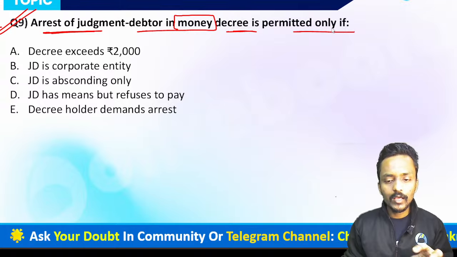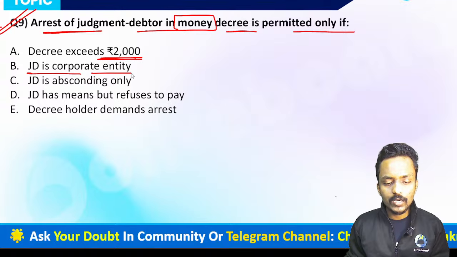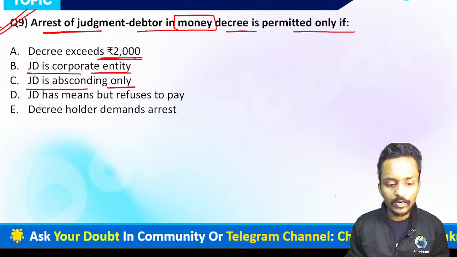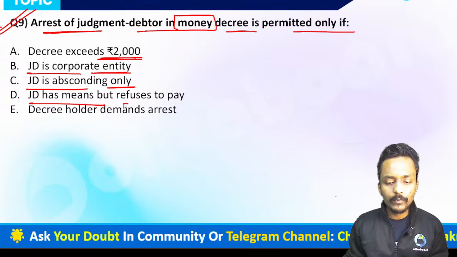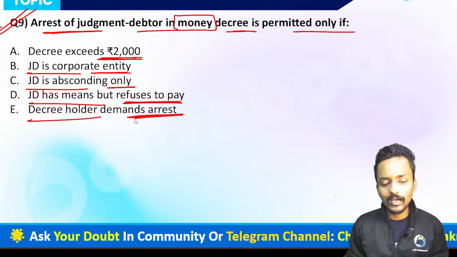The first is if the decree exceeds 2000. Judgment debtor is a corporate entity. Judgment debtor is absconding. Judgment debtor has means but refuses to pay, and the decree holder demands the arrest. So what do you think right now? Which option is absolutely the correct option, guys?